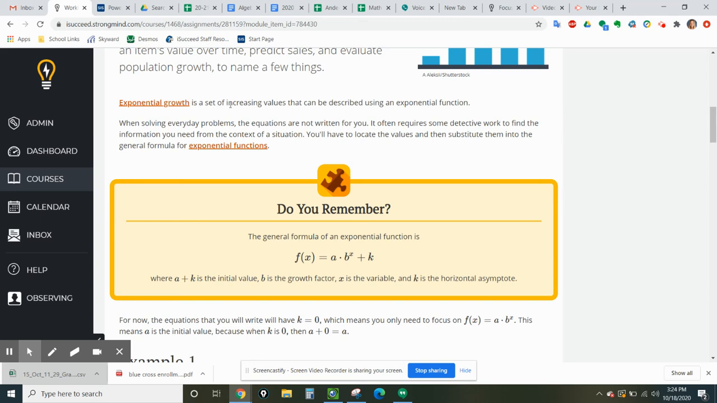So exponential growth is a set of increasing values that can be described using an exponential function. The other thing I want you to write in there is this general formula for an exponential function. So I'm going to write it over here. I'll go back to my paper here in a second and show you what I'm writing.